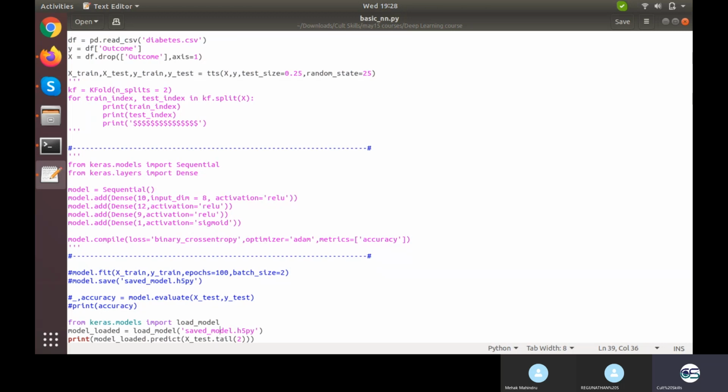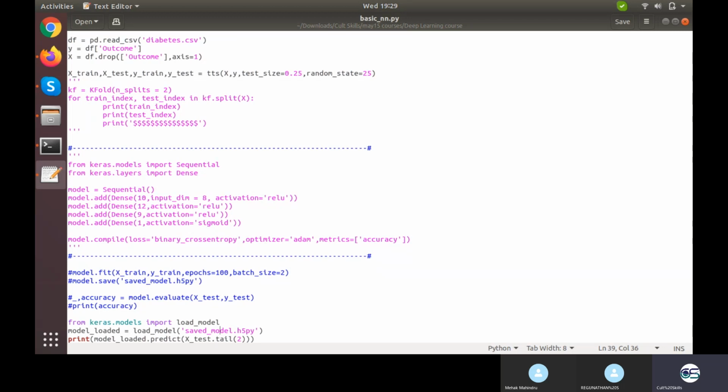I hope you are comfortable with this dot tail function. What does the tail function do? Tail will give you the last 5 values by default, but if you use it with a parameter, it will give you that number of last values.